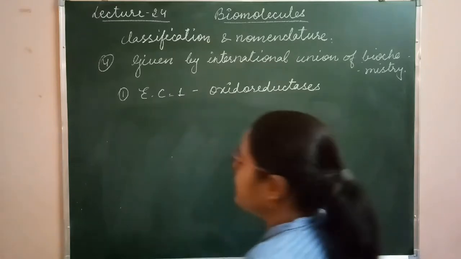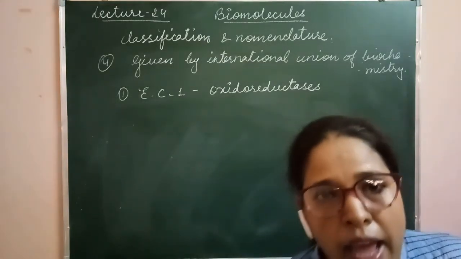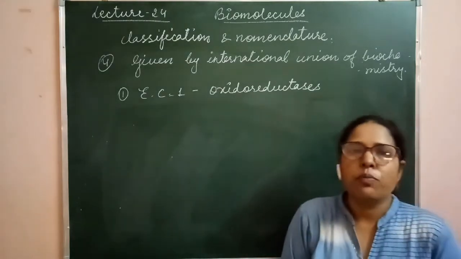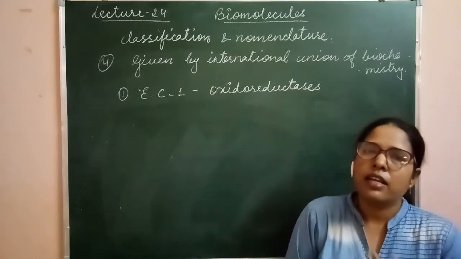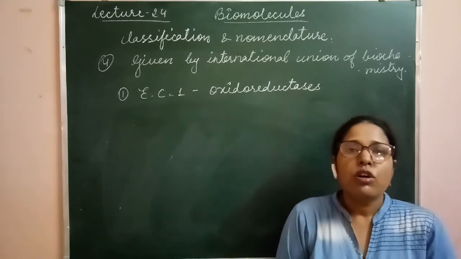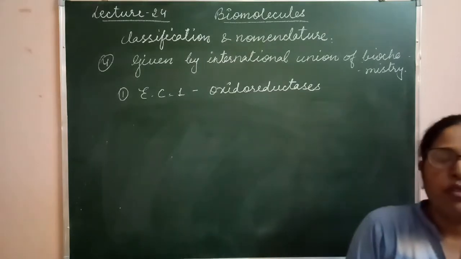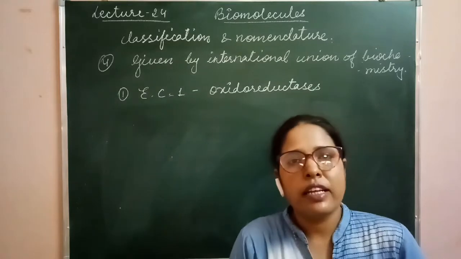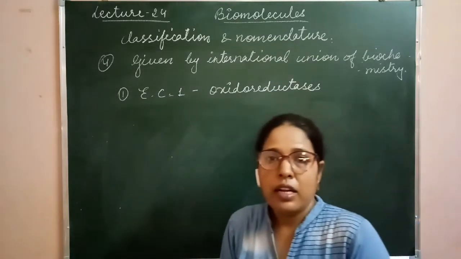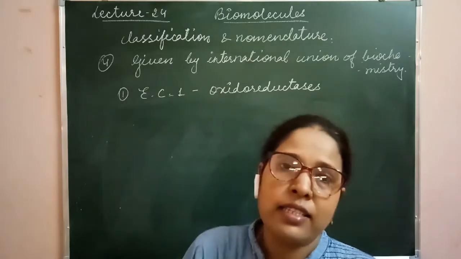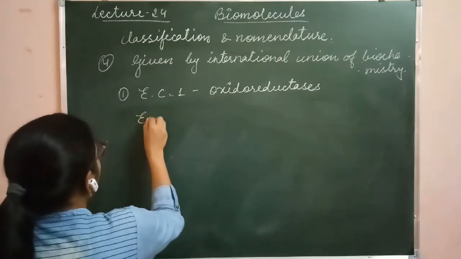As the name indicates, these are the enzymes which help in the oxidation and reduction process. We know that in a reaction, if a substance is oxidized, then another one is reduced. So the reaction is called a redox reaction. So this enzyme is helpful in the process of oxidation and reduction. Clear? For example, cytochrome reductase is an enzyme. Cytochrome oxidase is also an enzyme.